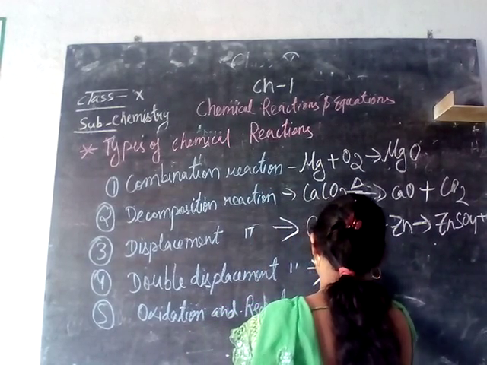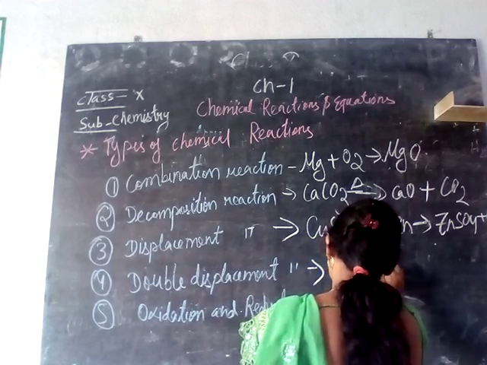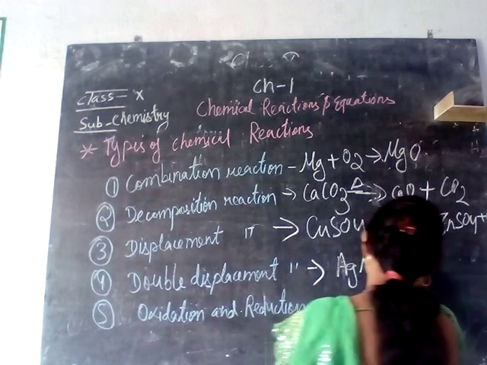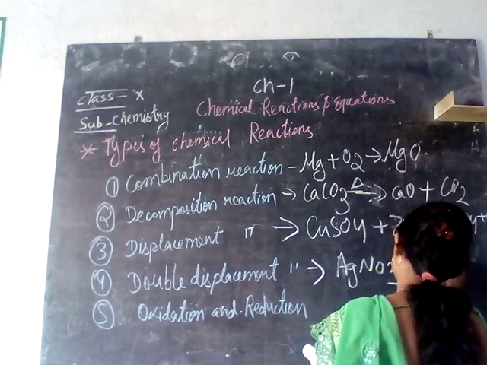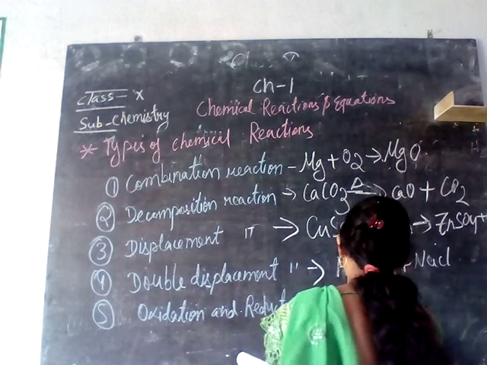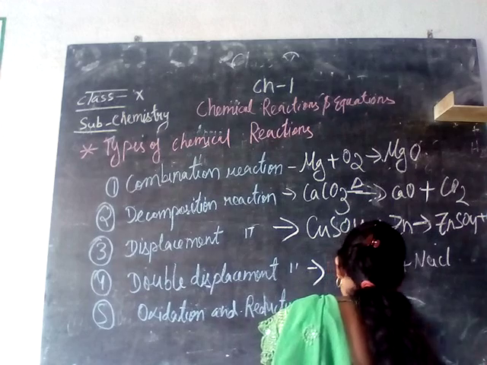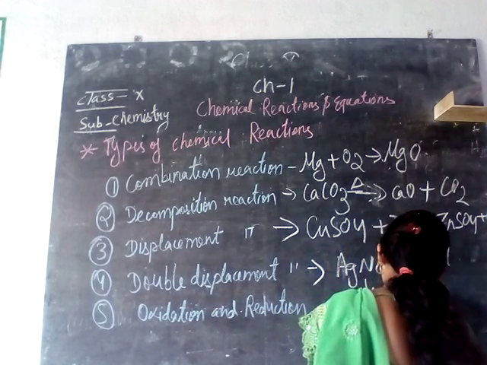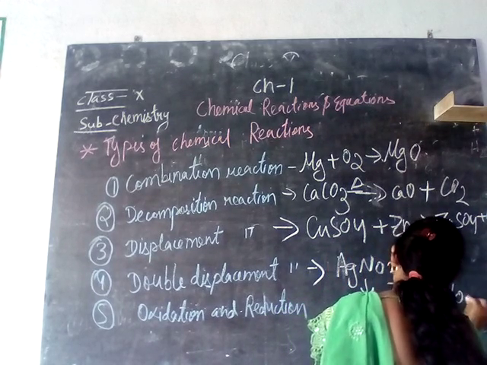Silver nitrate is AgNO3 plus sodium chloride, the formula everyone of you knows. So what is the result here? We will be getting silver chloride plus sodium nitrate formed.